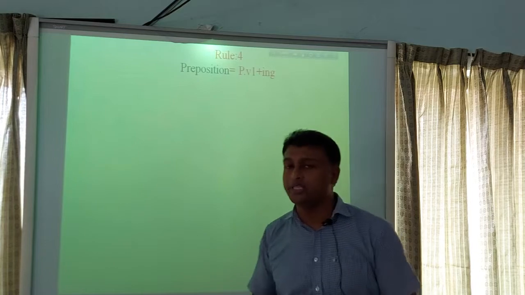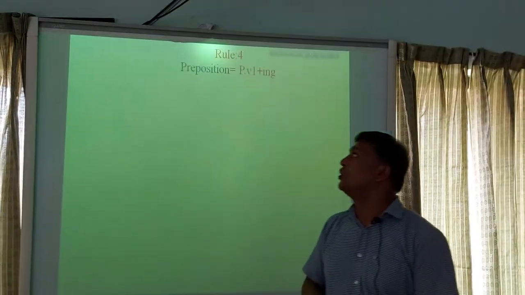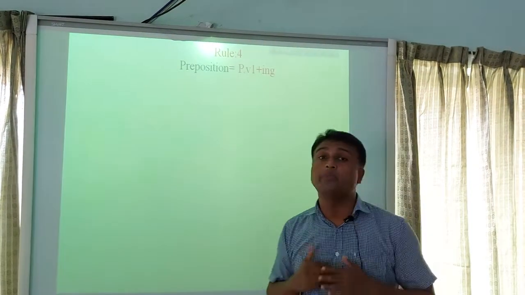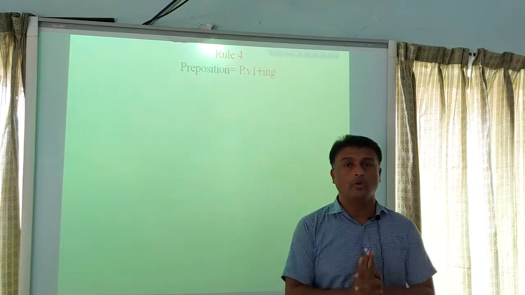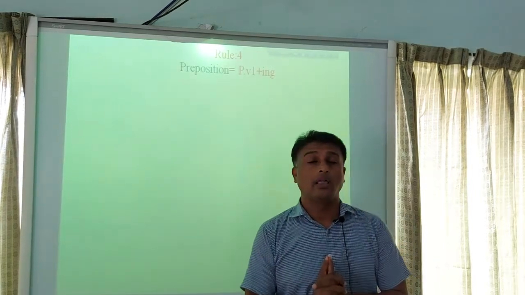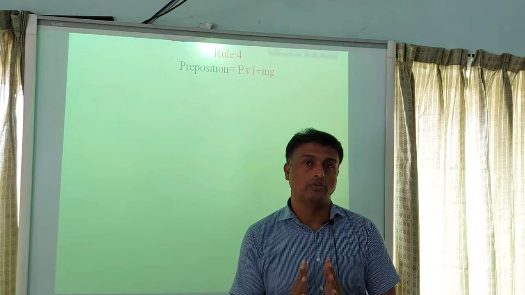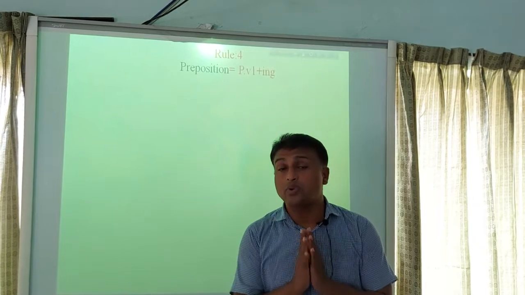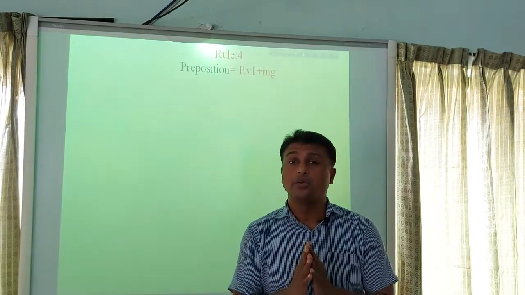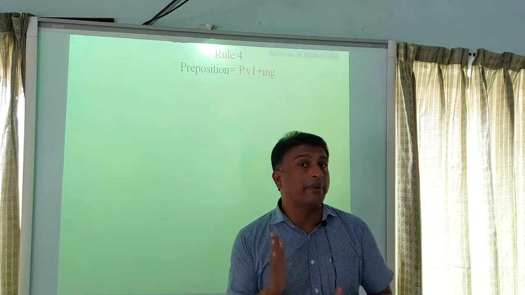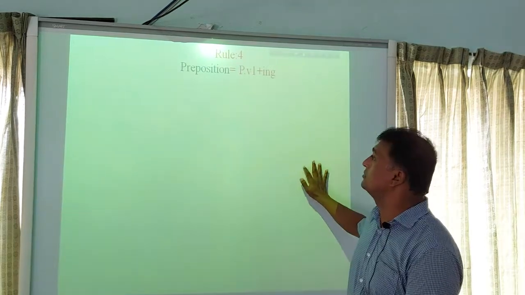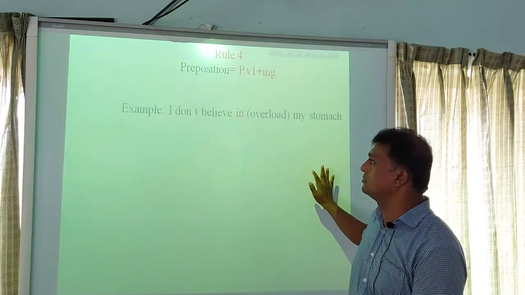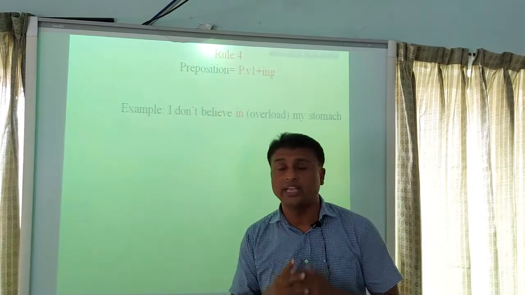Rule 4, actually this rule will be rule 5. Rule 5 is about preposition. We know except to, we have to add ing with the principal verb after a preposition. Look at the first example.